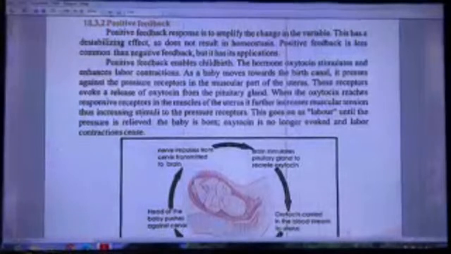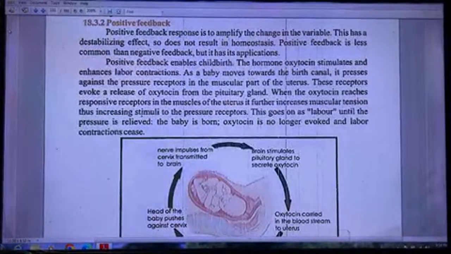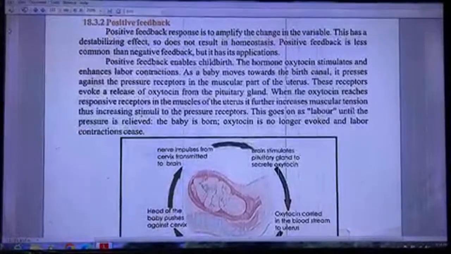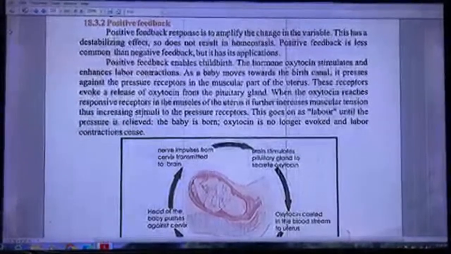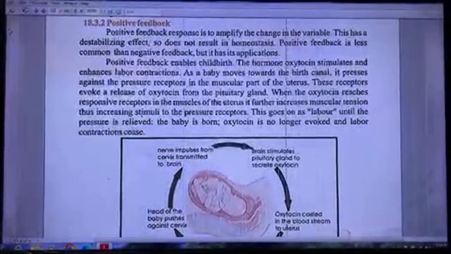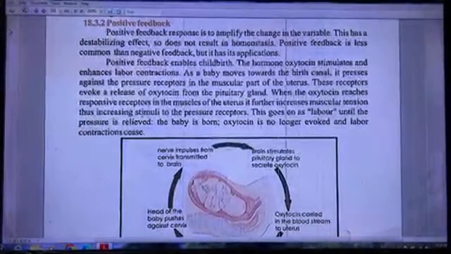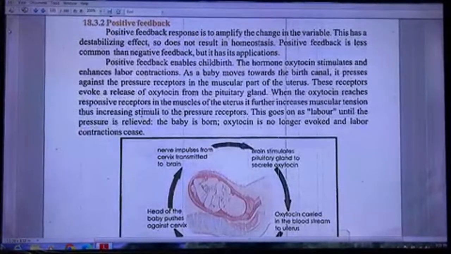As a baby moves toward the birth canal, it presses against the pressure receptors in the muscular part of the uterus. These receptors evoke a release of oxytocin from the pituitary gland. When the oxytocin reaches responsive receptors in the muscles of the uterus, it further increases muscular tension, thus increasing stimuli to the pressure receptors. This goes on as labor until the pressure is relieved. The baby is born, oxytocin is no longer evoked, and labor contractions cease.